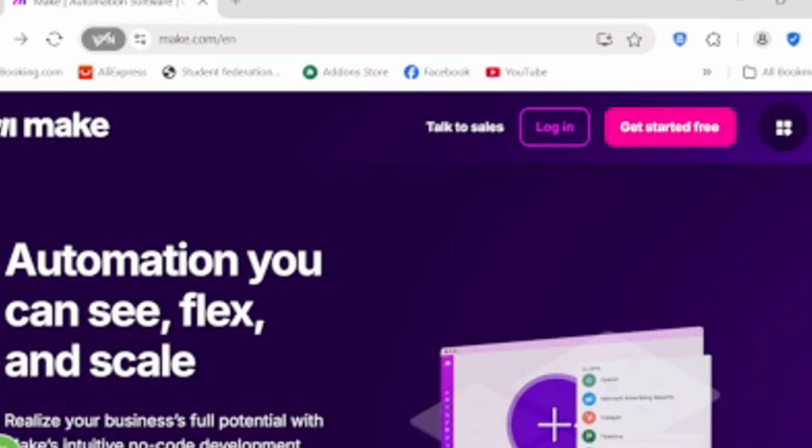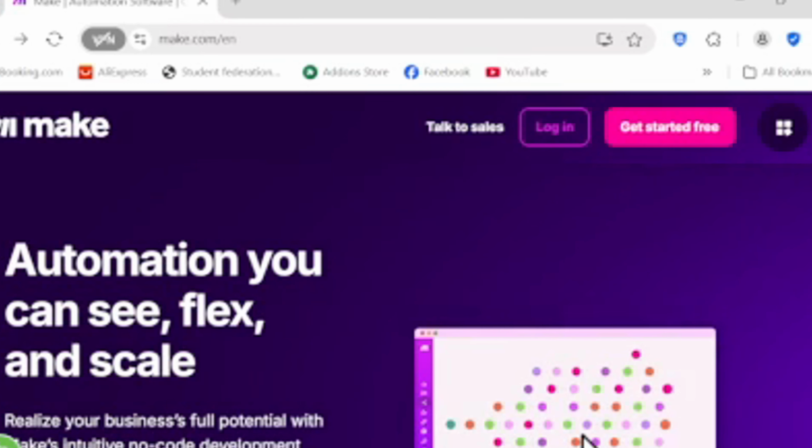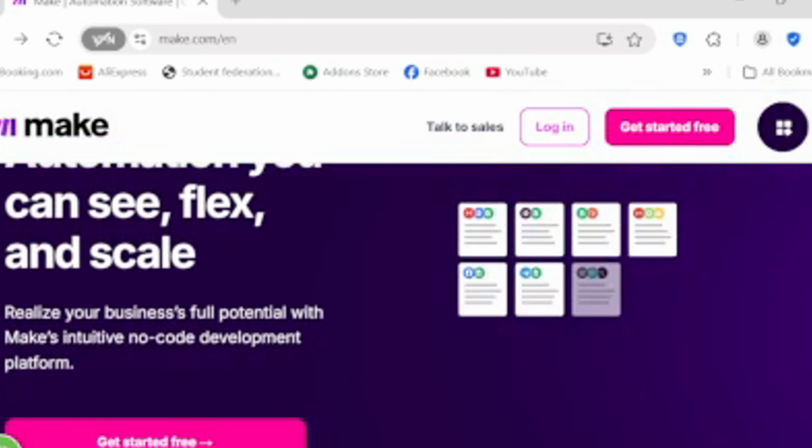Exploring Make.com, the future of automation. Welcome to Make.com, where the future of automation is visual, powerful, and accessible to everyone. Design, build, and automate anything, from tasks and workflows to apps and systems. Make is a visual platform that lets you connect apps and automate workflows in a few clicks.